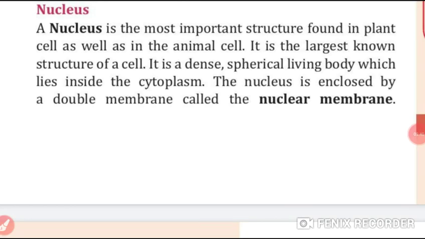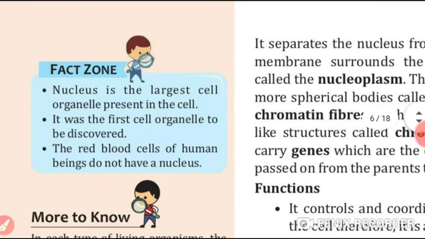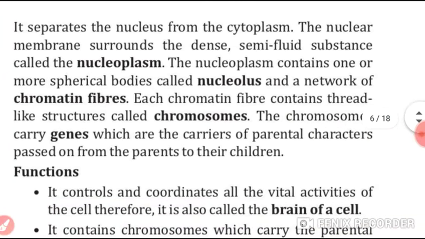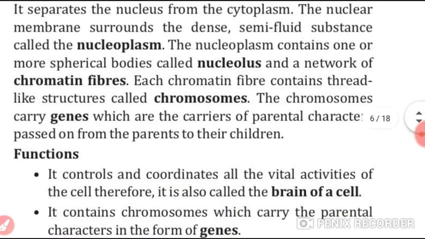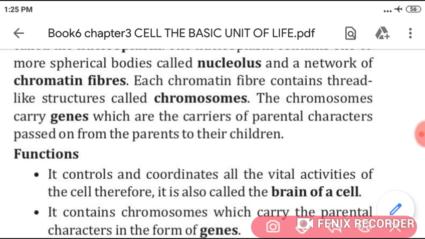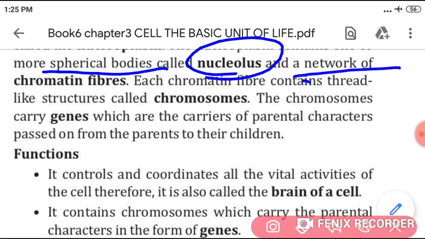Now, students, we will study some more. The nuclear membrane separates the nucleus from the cytoplasm. Students, the nuclear membrane surrounds some semi-fluid substance that is called nucleoplasm, and nucleoplasm contains one or more spherical bodies that are called nucleolus, and it also has a network of chromatin fibers.